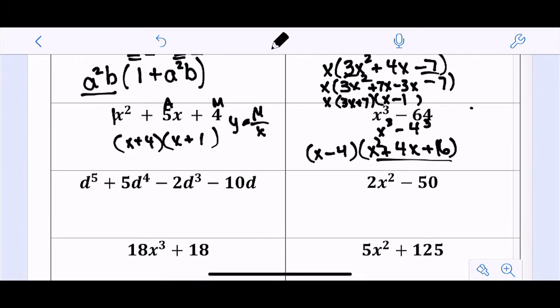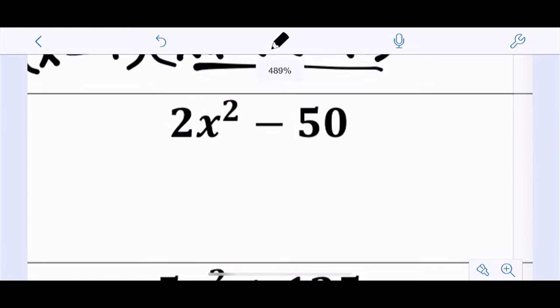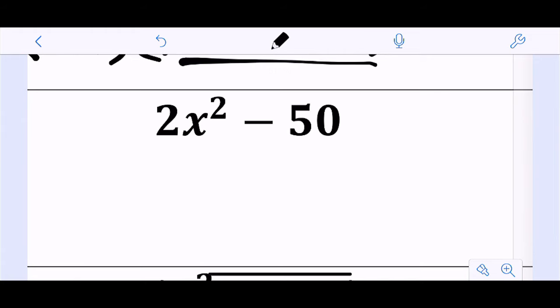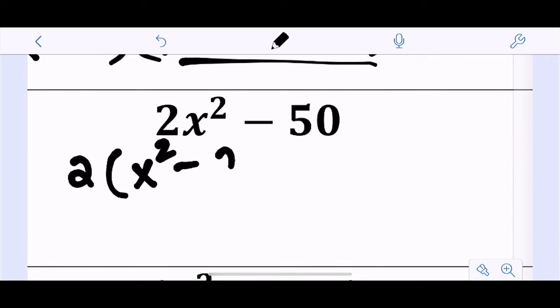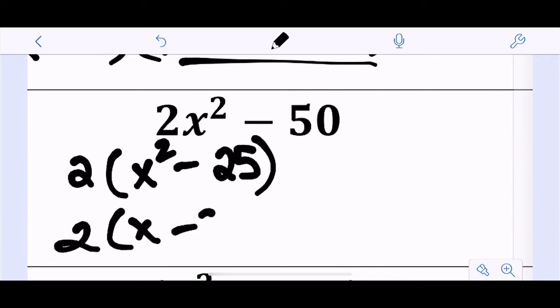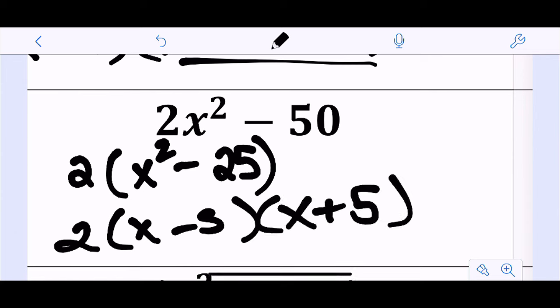All right, last one of these. So here I've got 2x squared minus 50. I'm going to take out a 2 because I see a GCF there. I'm going to take out the 2 from the 50 as well, and that leaves me with 2 times x minus 5 times x plus 5. Remember, this is a difference of perfect squares, so you want to have x squared on each of those parts.